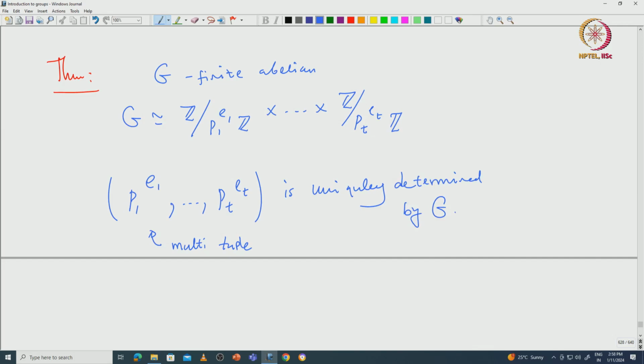Okay. So, not only is it isomorphic, moreover these tuples that are involved in this decomposition are uniquely determined by this G. So, these Pi's can repeat, that is also there. So, this P1 etc. Pt are primes, not necessarily distinct.